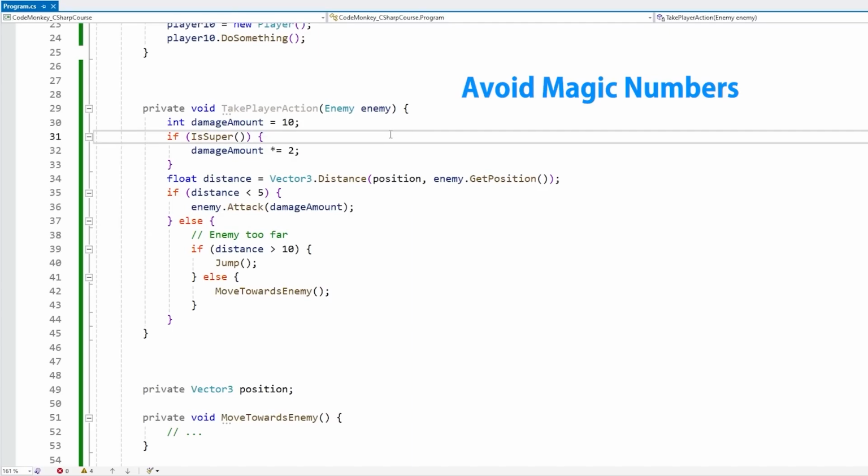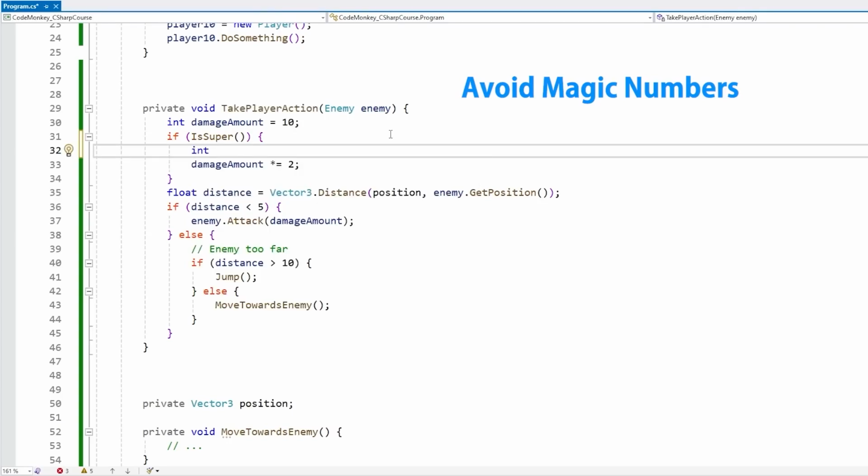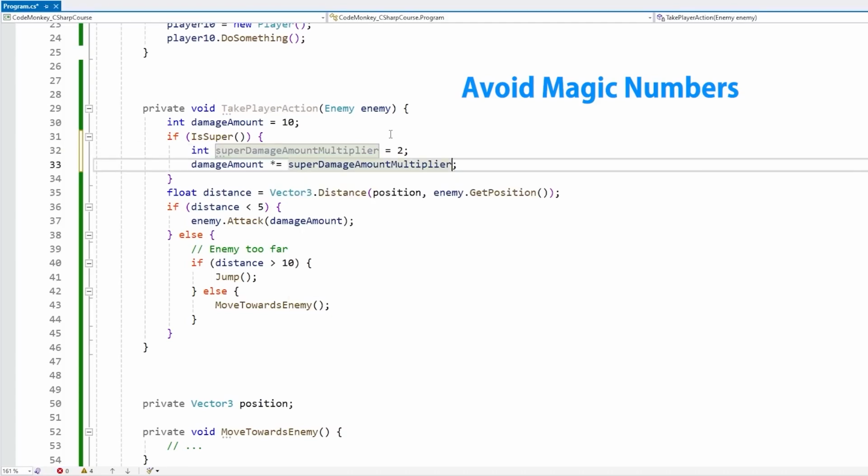So instead of this, we can improve this code by quite a bit by simply defining proper named local variables. So over here, just define an int for the super damage amount multiplier. Just set it to 2, and over here, instead of that, just use this one. And now it is very clear what exactly this line of code is doing.